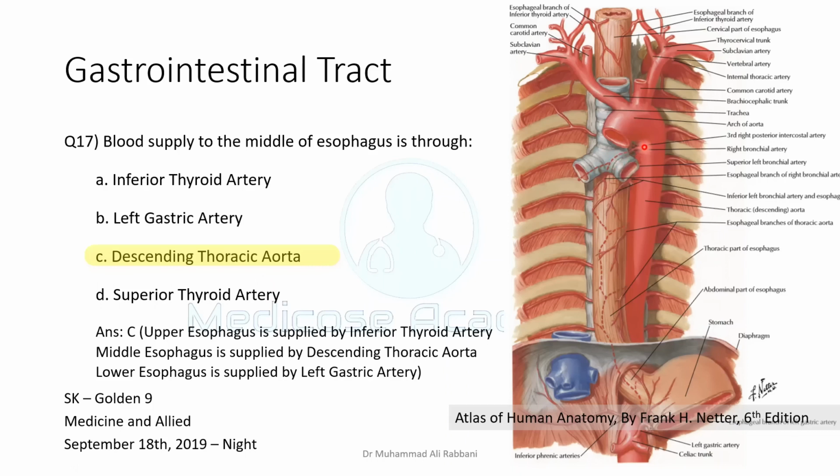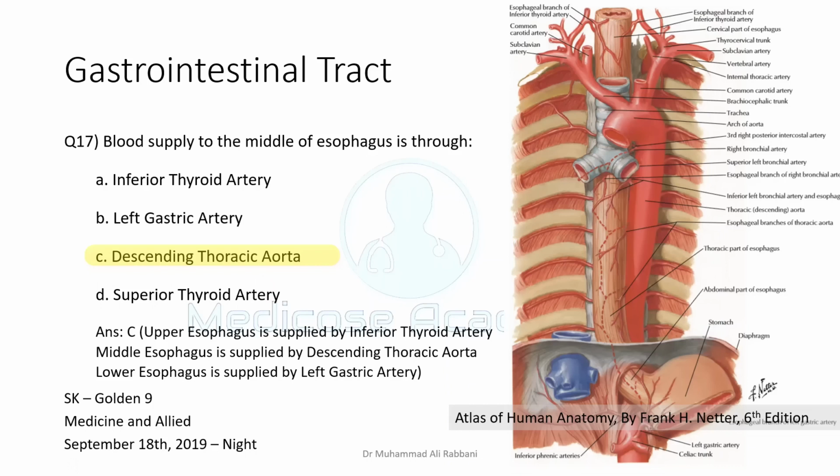Another point that is not mentioned here is that sometimes the esophageal artery is not derived directly from the aorta. Here you can see that it may sometimes be derived from the right bronchial artery, the artery supplying the right bronchus, and the right bronchial artery is itself sometimes a branch of the third right posterior intercostal artery. So for the middle part of the esophagus, the answer may be descending aorta and/or the third posterior intercostal artery, via the right bronchial artery.